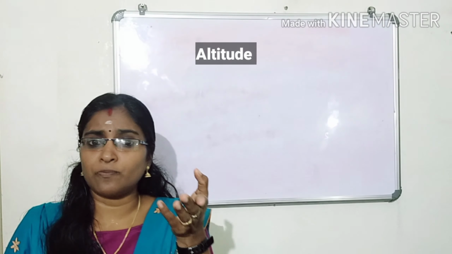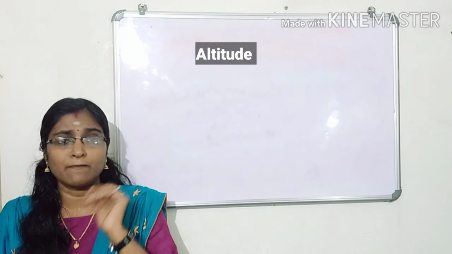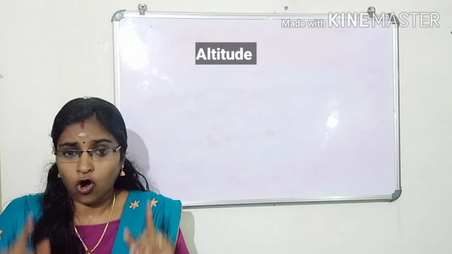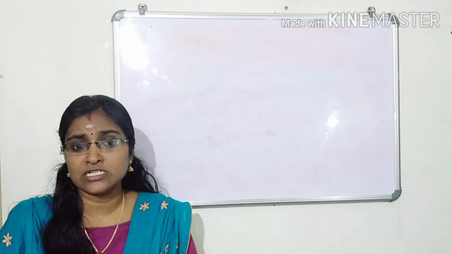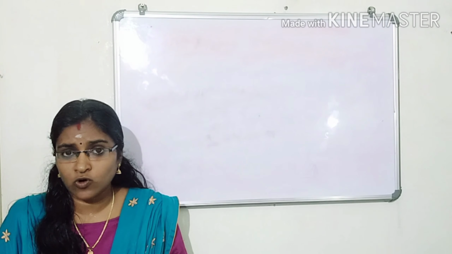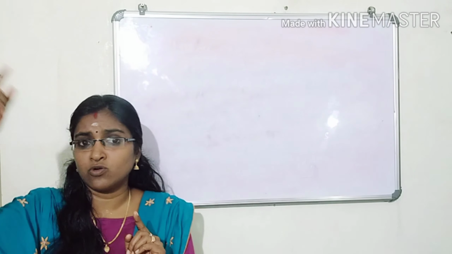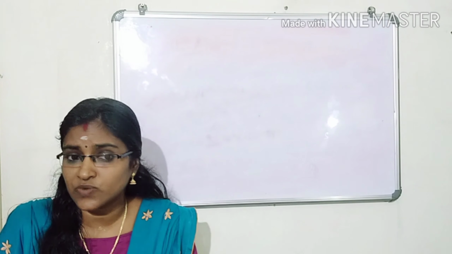Why do people go to places like Ooty, Munnar, Kodaikanal, etc. during the summer season? You know that on a mountain about 5,000 meters above sea level, it is common to experience cold and snowfall. Altitude increases, temperature decreases. When we move to those places, the temperature is very low.